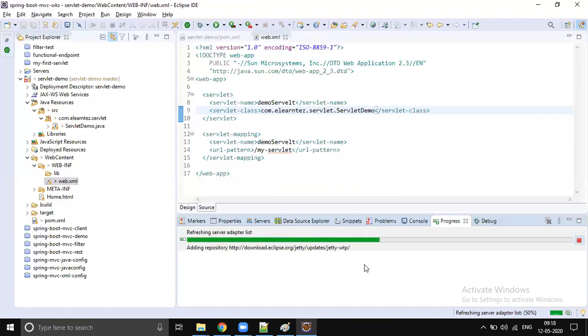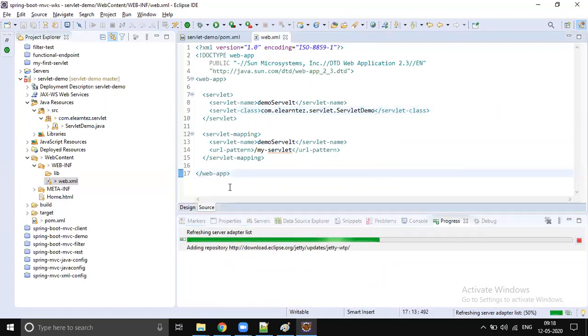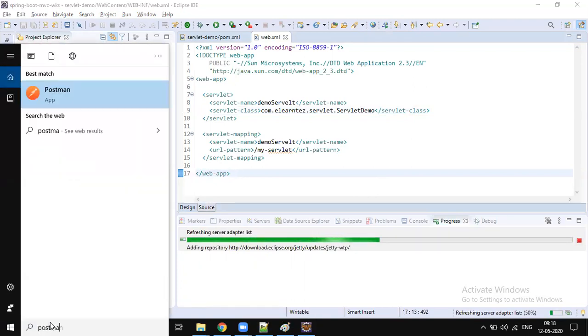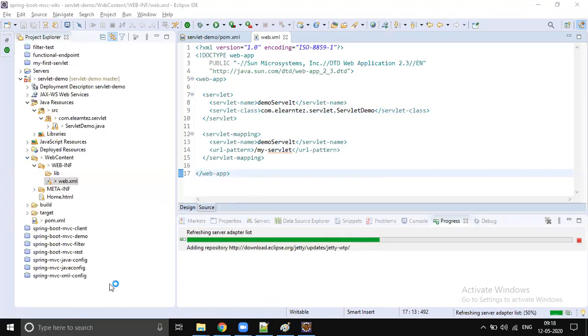Oh, pretty slow. Okay, so let these things happen. Once the server started, we can go to the browser. I think I asked you to install this software, right? Postman. So we will use Postman to send our HTTP request.